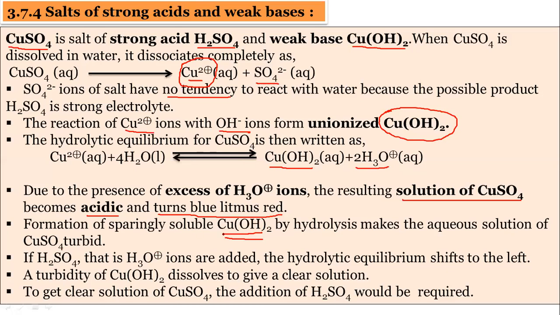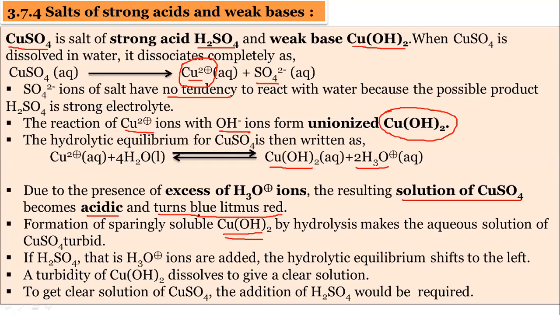Because of this formation of Cu(OH)2, the solution of CuSO4 becomes turbid. Turbid means a precipitate forms, not a clear solution. It is called turbidity. Turbidity appears due to the formation of this Cu(OH)2, remember.